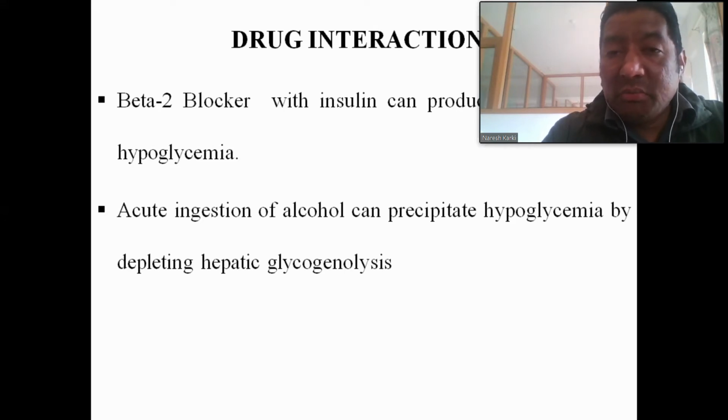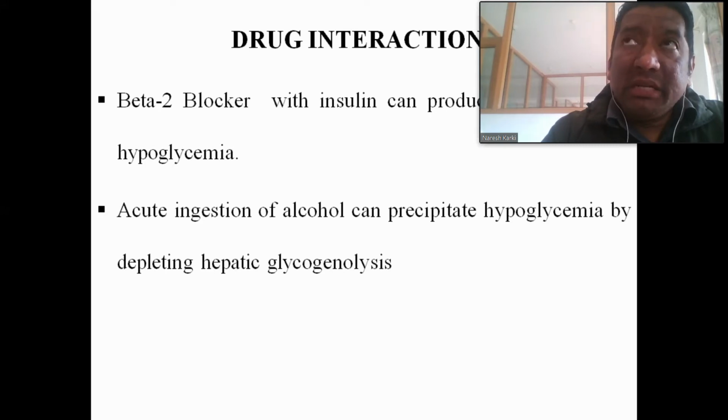Okay, so number one interaction of the beta 2 blocker with insulin: if the patient on insulin develops hypoglycemia, the adrenergic signs and symptoms of hypoglycemia will be masked. They will not appear. Okay, it is because of the beta 2 blockers, because they inhibit the sympathetic activity. So that prolongs the hypoglycemia.